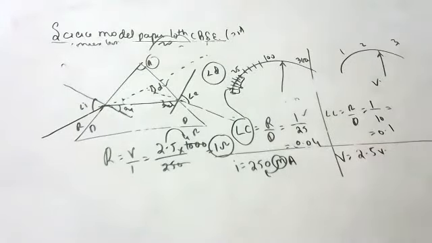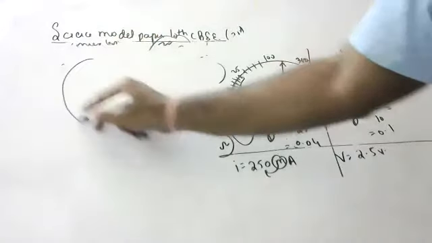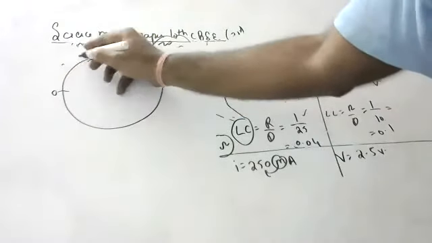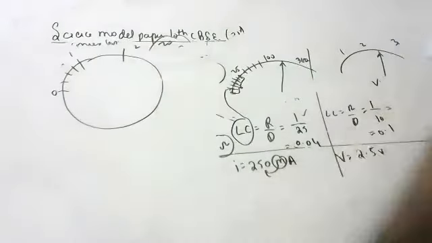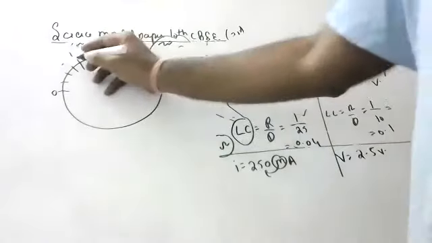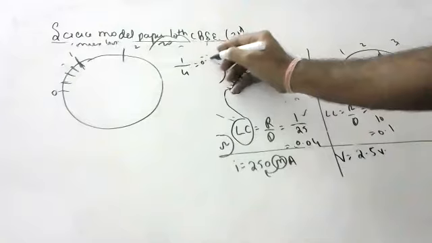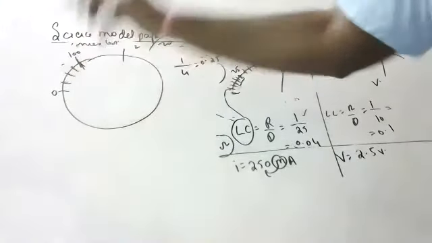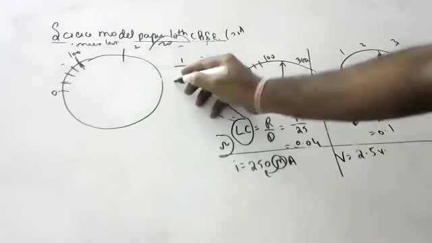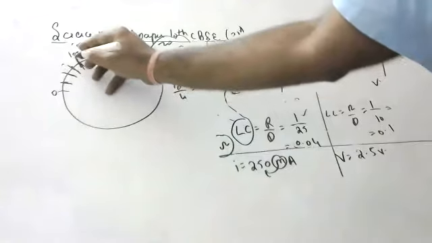Be careful. For those who didn't understand least count, I will give 3-4 examples so that you will be very, very happy, children. Yes, children, can anyone tell what is the least count here? 1 by 3? No. See here, 1, 2, 3, 4. So 1 by 4, that is 0.25. Suppose this is 100. 100 by 4 is 25. Means this is 25, this is 50, this is 75, this is 100.